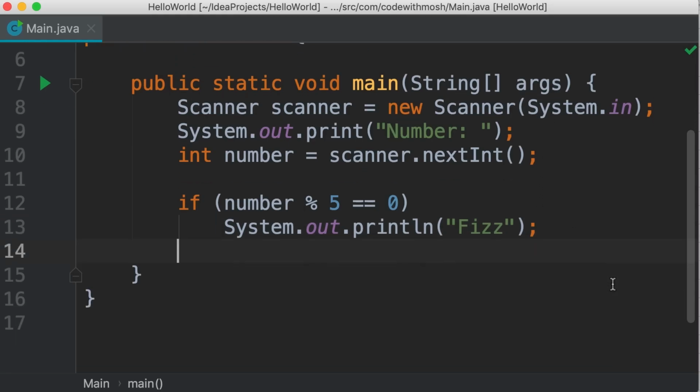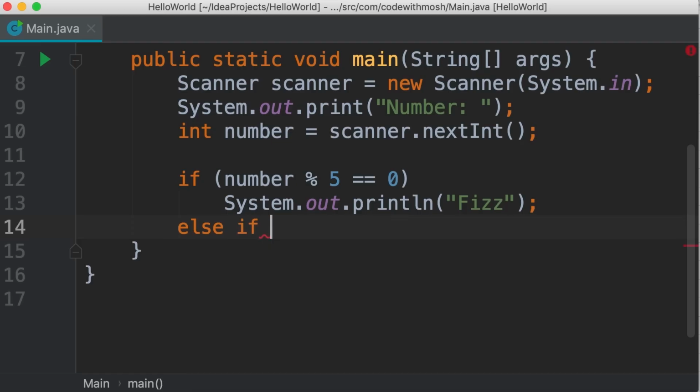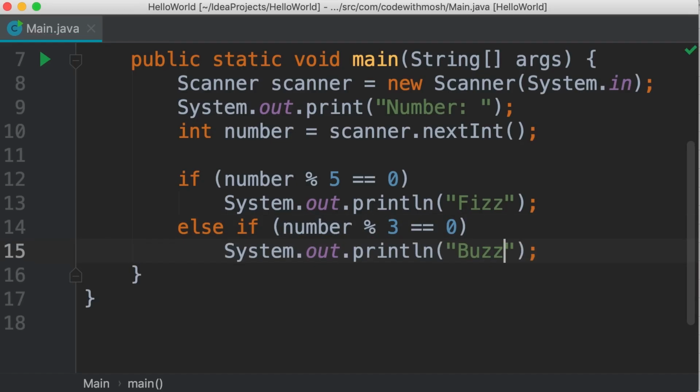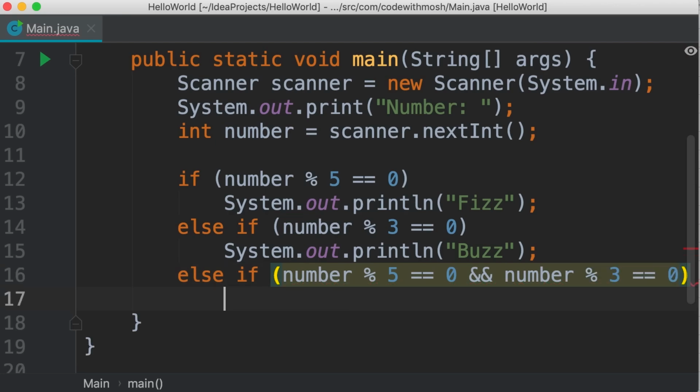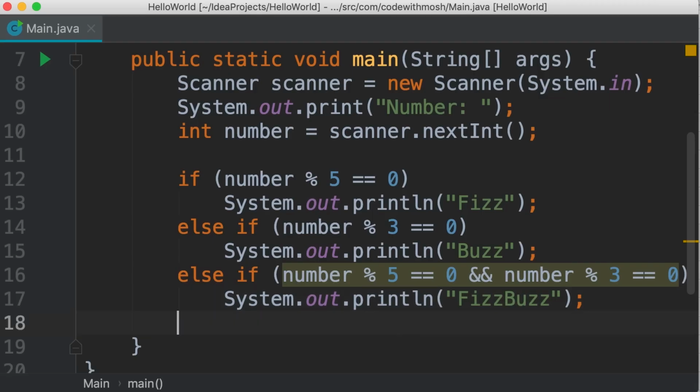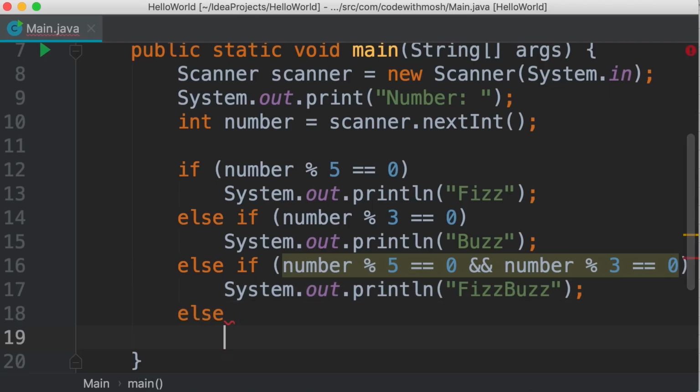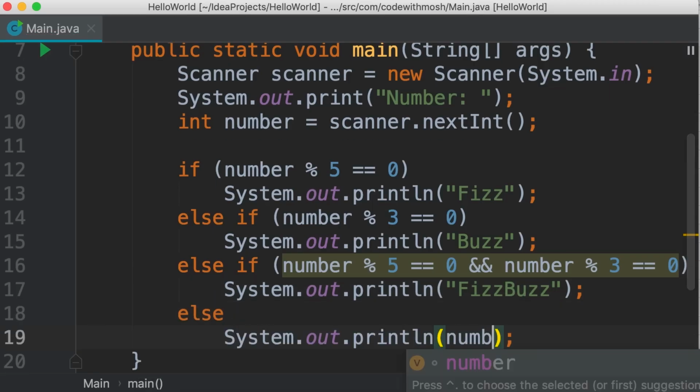Now, otherwise, if this number is divisible by 3, we print buzz. We need another condition. If this number is divisible by 5 and 3, so here we use the AND operator, number divisible by 3 equals 0. In this case, we want to print fizz buzz. Otherwise, we want to print the same number, like this.